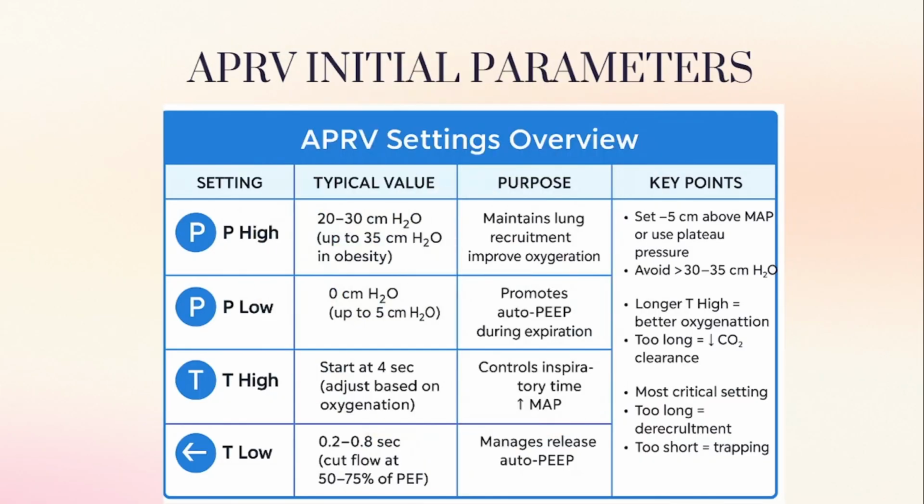We will come to the initial parameters, what they are and how we set them. There are four initial parameters: P high, P low, T high, and T low. For P high, we can set 20 to 30 centimeter H2O. We can go up to 35 for obese patients, but avoid going more than 35. The purpose of P high is to maintain lung recruitment and improve oxygenation.